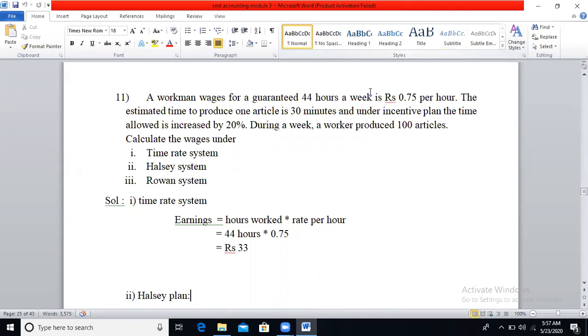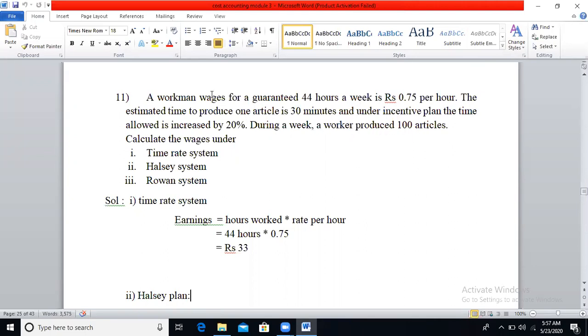A workman's wage for a guaranteed 44 hours a week is rupees 0.75 per hour. The estimated time to produce one article is 30 minutes, and under the incentive plan, the time allowed is increased by 20%. During a week, the worker produced 100 articles.